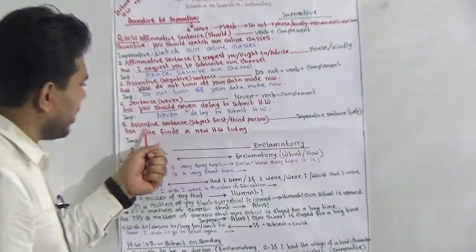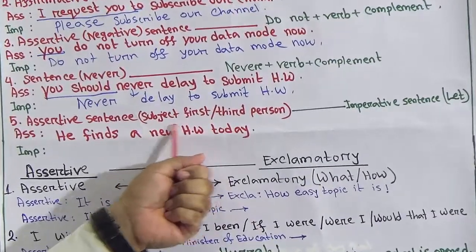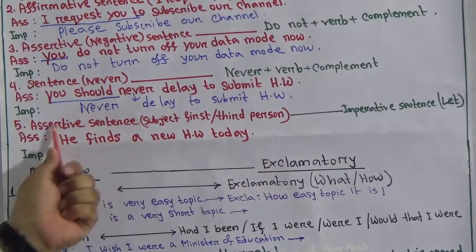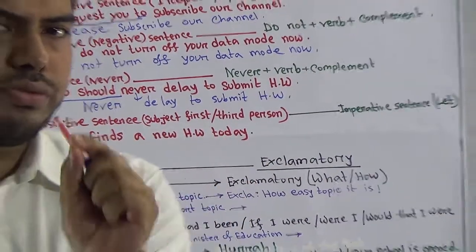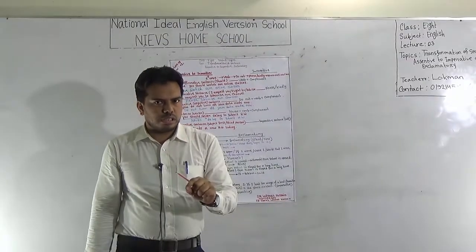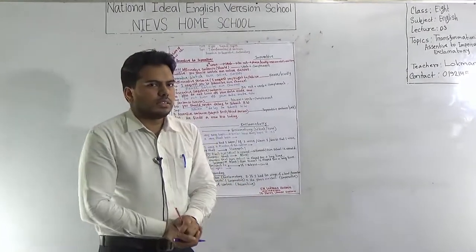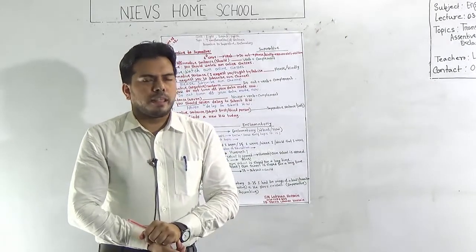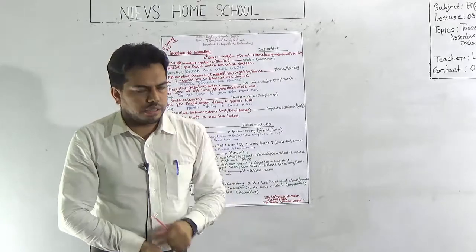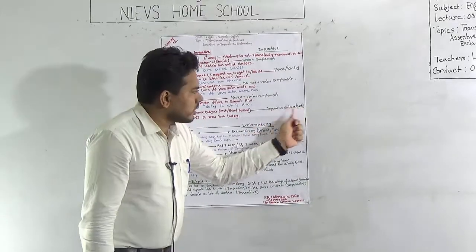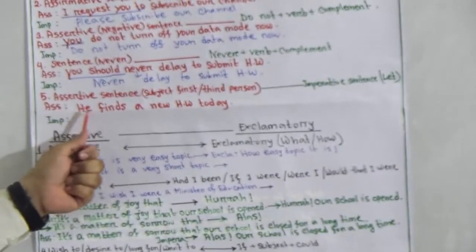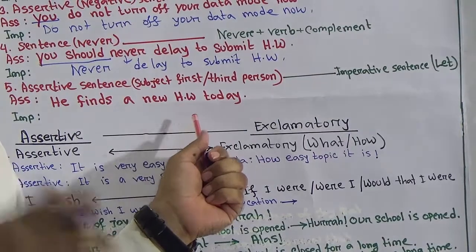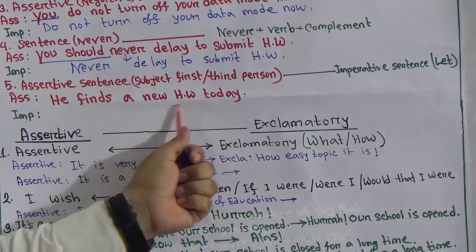Okay, next one, number 5, assertive sentence subject. If the subject is first person or third person in your assertive sentence, then just start writing using let. L-E-T, let. This is an imperative sentence with let. Here my sentence is, he finds a new HW today. You know that at the end of today's lesson I will provide you an HW. Okay, he finds a new HW today.